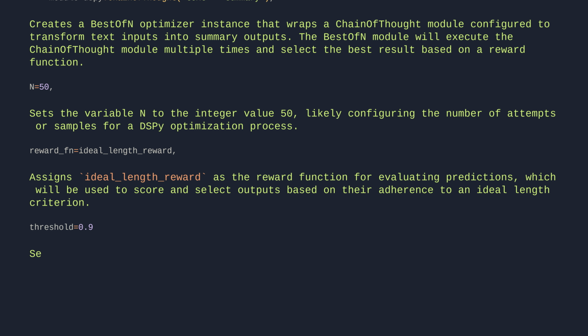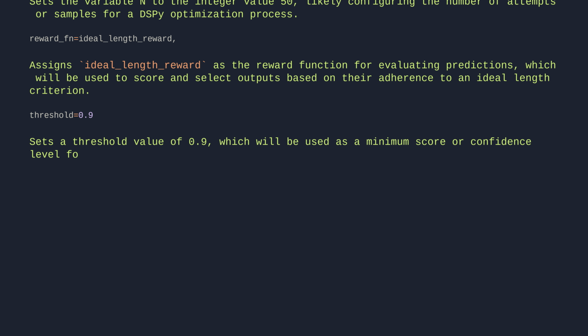threshold=0.9. Sets a threshold value of 0.9, which will be used as a minimum score or confidence level for filtering or validating predictions in DSPy modules like BestOfN.